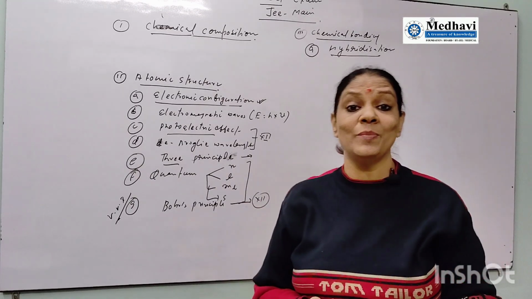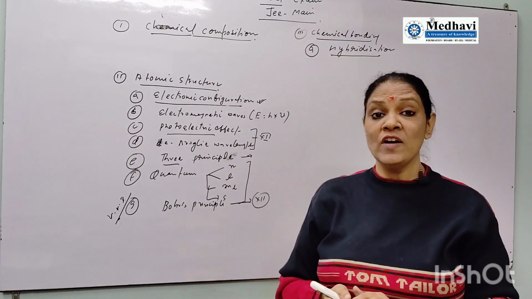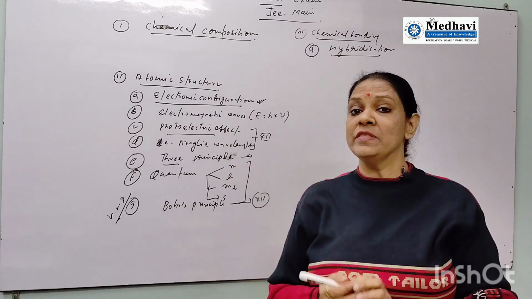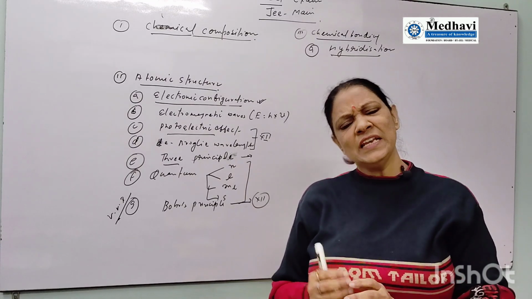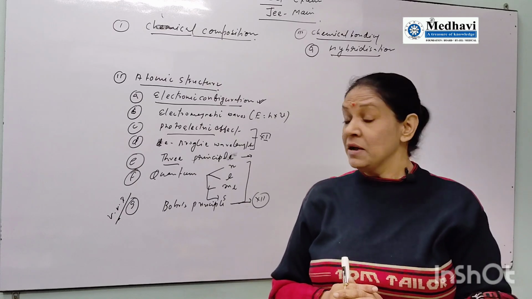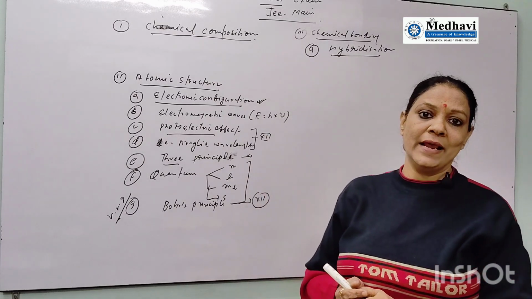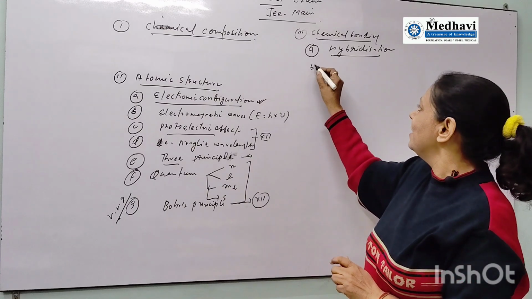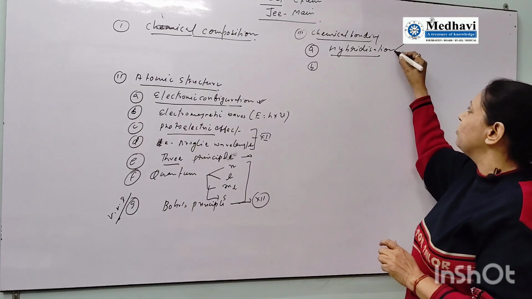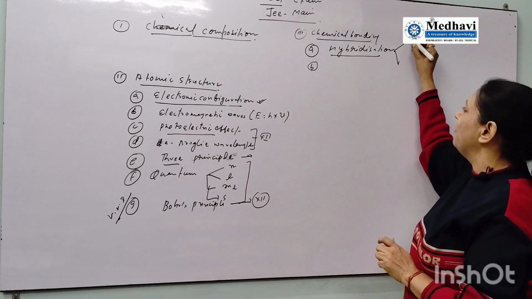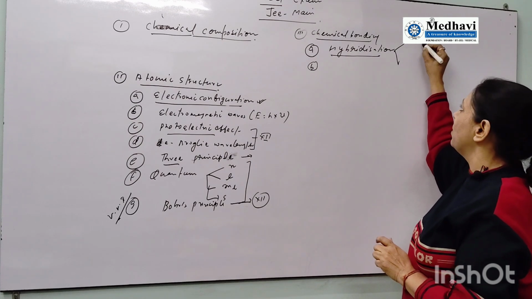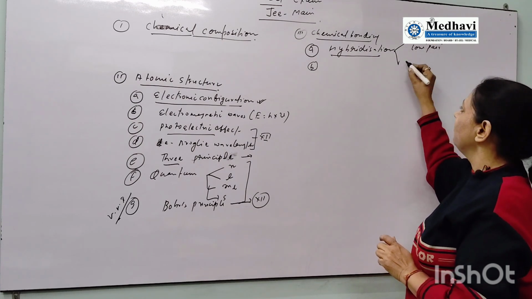What type of bond is present: electrovalent, covalent and coordinate bond. From that part very few questions may be asked in the exam, but from the hybridization part you will get questions every year. Second, when we discuss hybridization, it is with lone pair or without lone pair. This is important. Without lone pair or with lone pair.